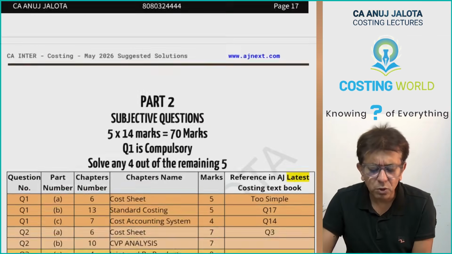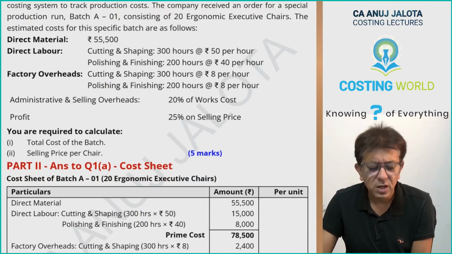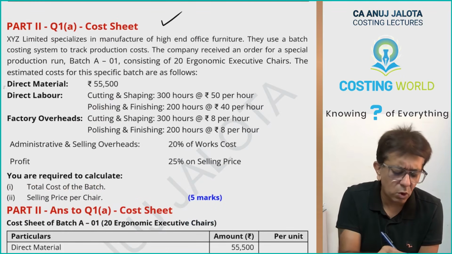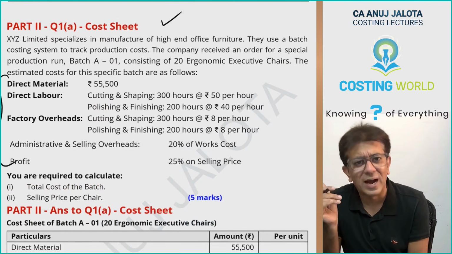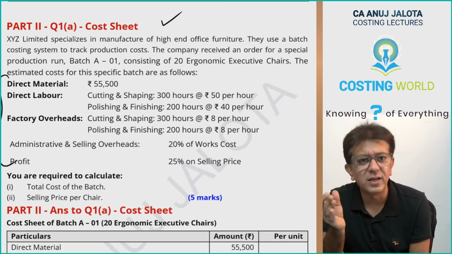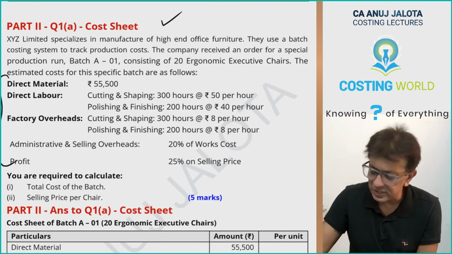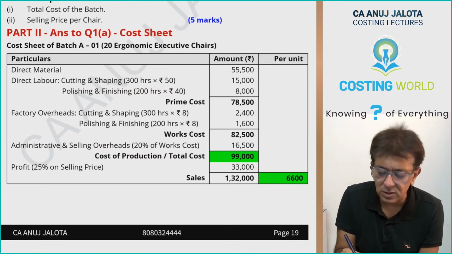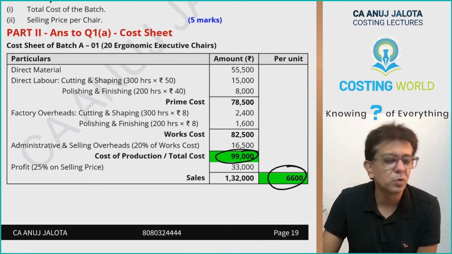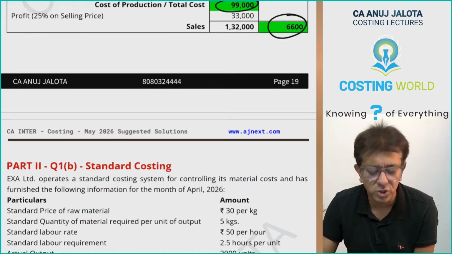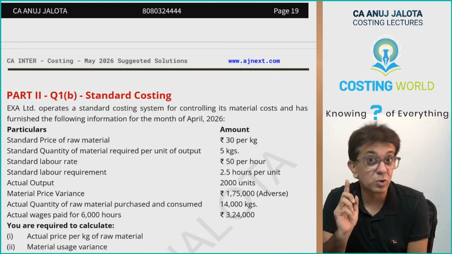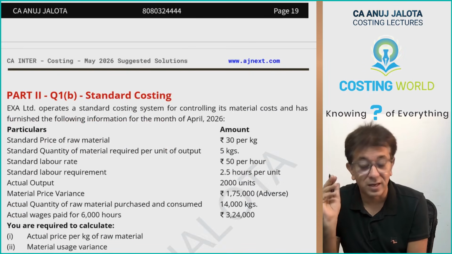Further, part 2 in this case, the first question was on cost sheet. All the elements of cost are given. You add them to arrive at your final answer of your cost and selling price. The question was easy. The final answer over here, this is the total cost and this is supposed to be your selling price. A 5 marks question, again a gift. Please do remember question number 1 is compulsory in the practical papers.